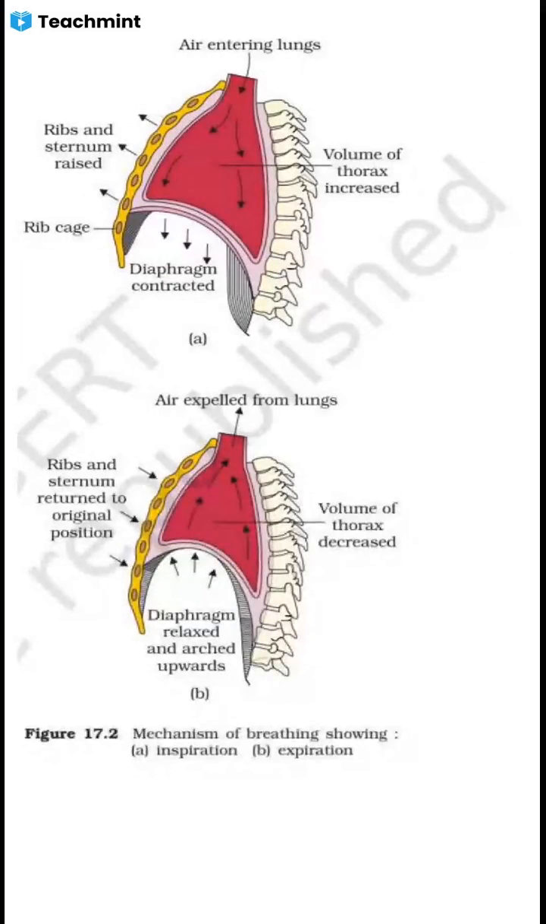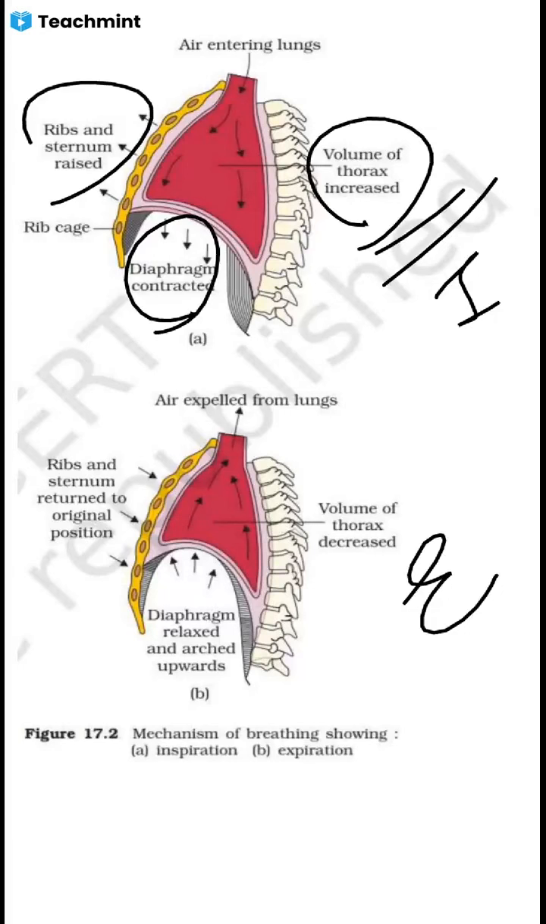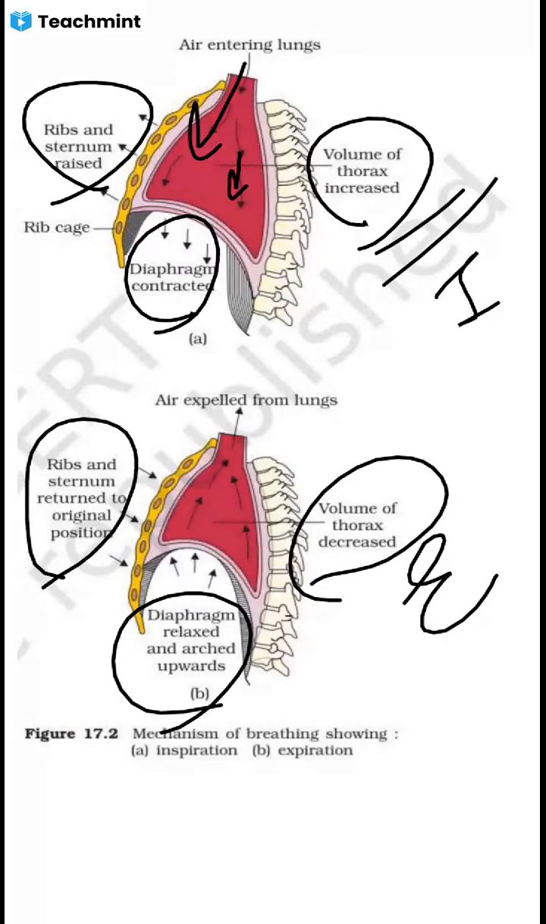So look at this diagram. This is for inspiration and this is for expiration. In inspiration, the diaphragm contracts, the volume increases, the ribs and the sternum are raised, and the air moves inside. In expiration, we see that the volume of the thorax decreases, the diaphragm relaxes and arches upward, and the ribs and sternum return to their original positions, and the air is expelled out from your lungs. So this is how inspiration and expiration take place.